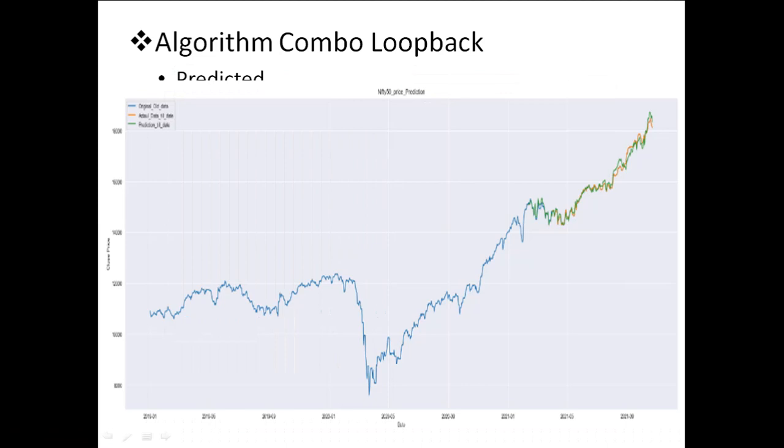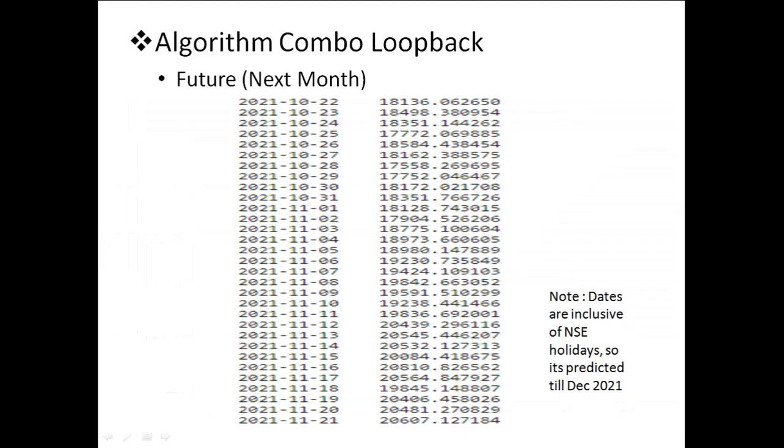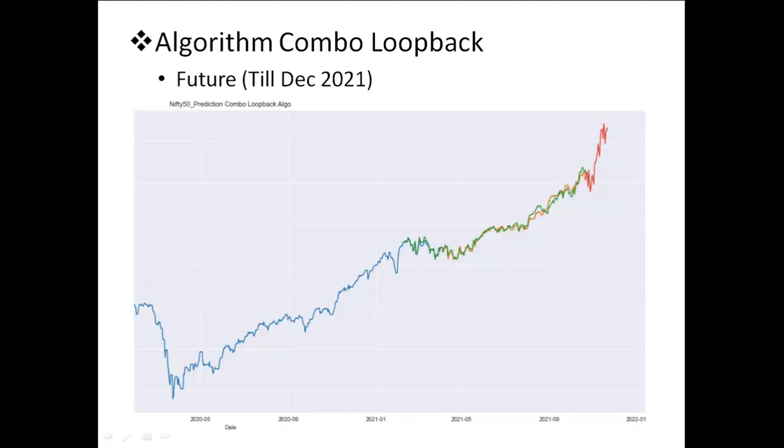The data in blue color is used for training purposes by the algorithm, what is in green color is what the algorithm predicted, and what is in orange is the Nifty 50 value. By doing the backtesting we have set some parameters and adjusted the sample values to make sure our algorithm is almost in line with Nifty 50, and then we have predicted the future. So this is what it is predicted.